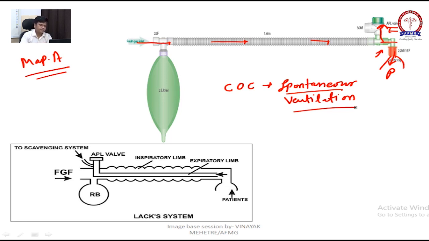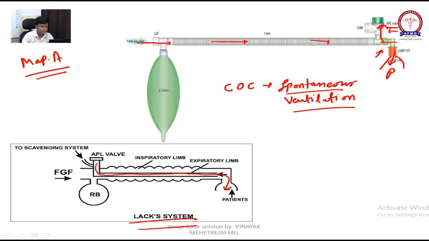There is a modification of Mapleson A called the Lack circuit or Lack system. What they did, they shifted the expiratory limb near to the fresh gas flow and made a coaxial limb.